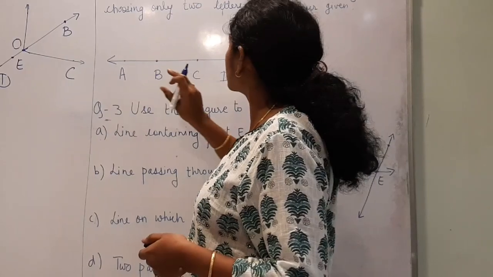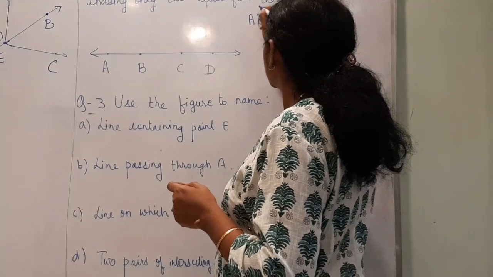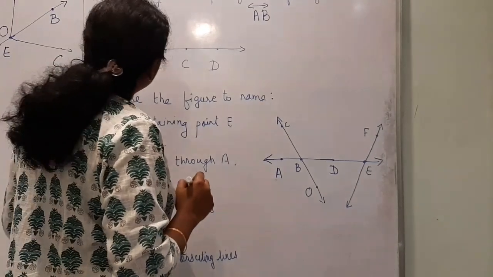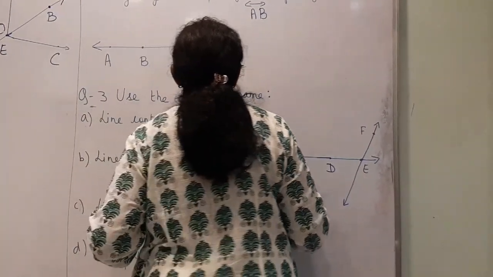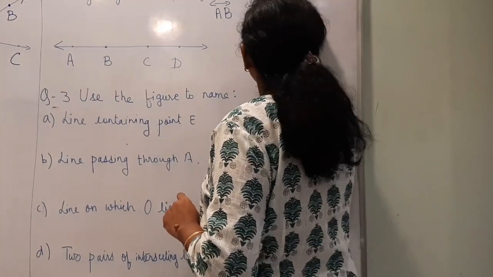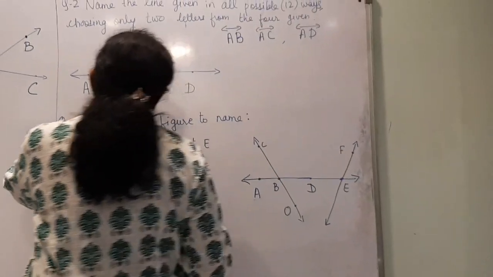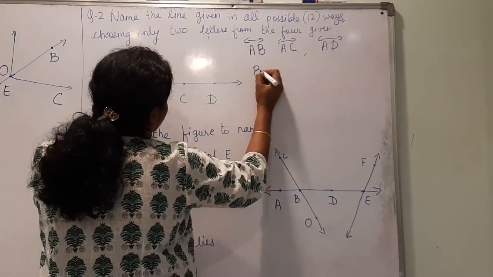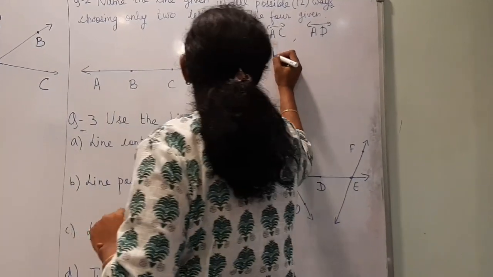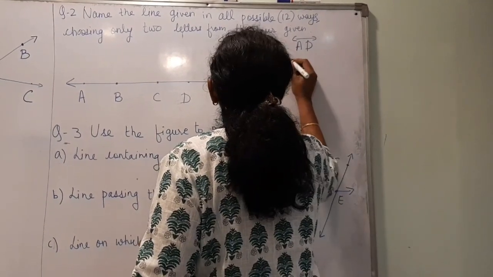If I choose A, you have to name the line. So first will be AB, then AC, then AD. Now if I choose B, it will be BC, BA, then BD.